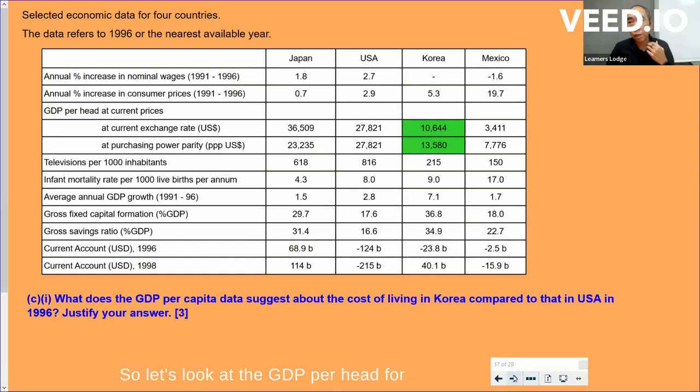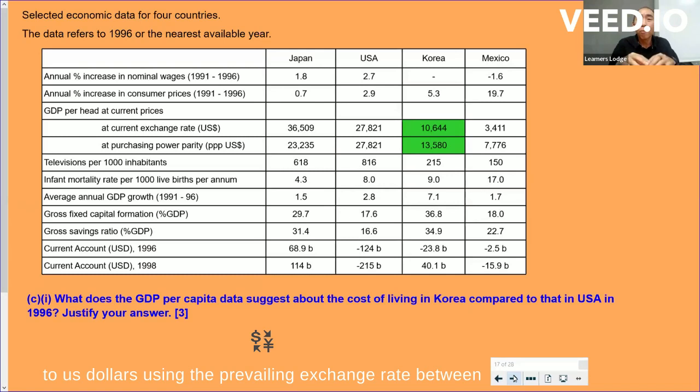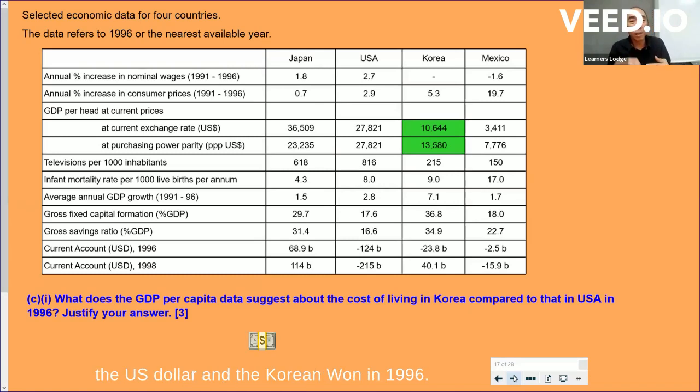All right, so let's look at the GDP per head in market exchange rate for Korea first. At 10,644 US dollars, this is the amount of money Koreans on average had earned in 1996 in Korean won and converted to US dollars using the prevailing exchange rate between the US dollar and the Korean won in 1996. That means Koreans on average per person earn a certain amount of money in Korean won in 1996. Convert that amount to US dollars based on the market exchange rate, that's an equivalent of 10,644 USD, right?